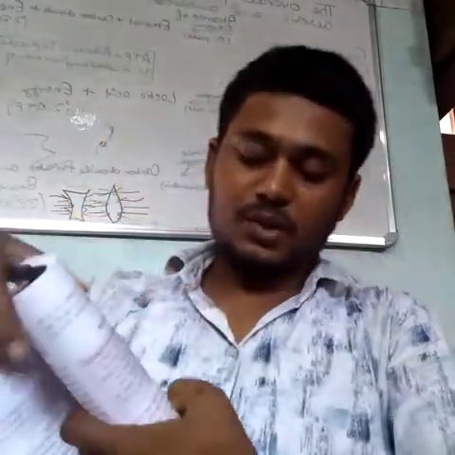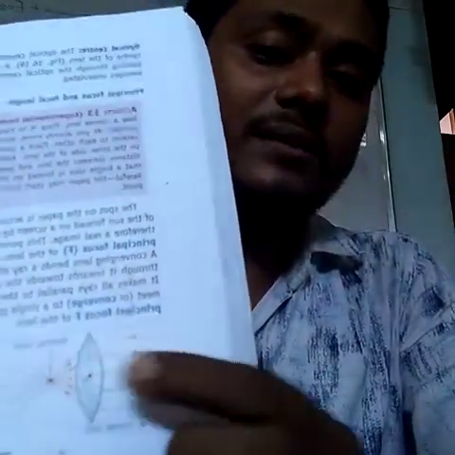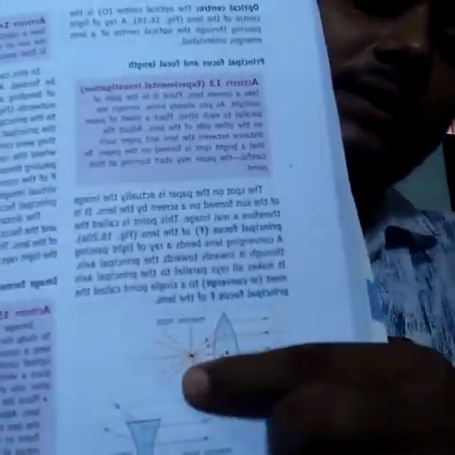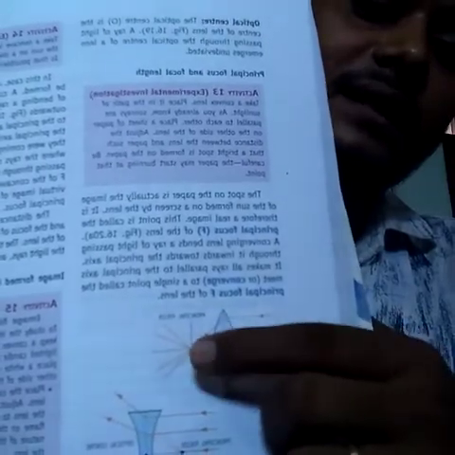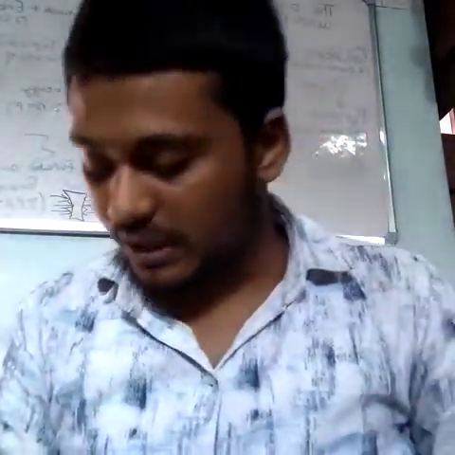You can see all the incident rays fall on the surface of the lens. After refraction, if all the incident rays converge at a point, then it is said to be a convergent lens, which happens in a convex lens.